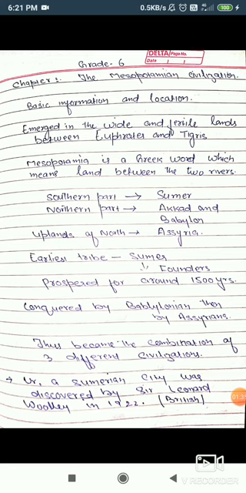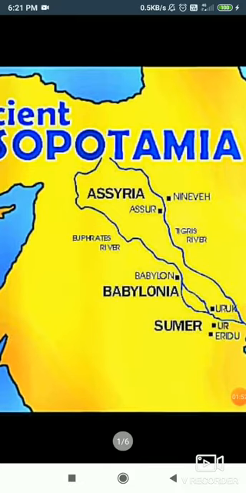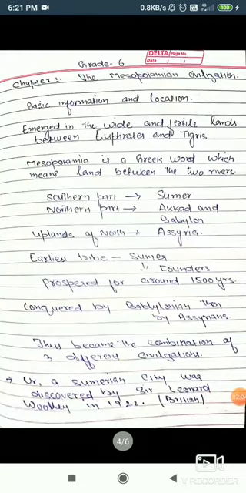Mesopotamia is actually divided into three main parts: the southern part, the northern part, and the extreme north, the uplands of the north. The southern part is called Sumer, as you can see in the picture, and the northern part is Babylonia, and similarly the extreme north is Assyria. Hence the southern part Sumer, the northern part Akkad and Babylon, and the extreme north Assyria.